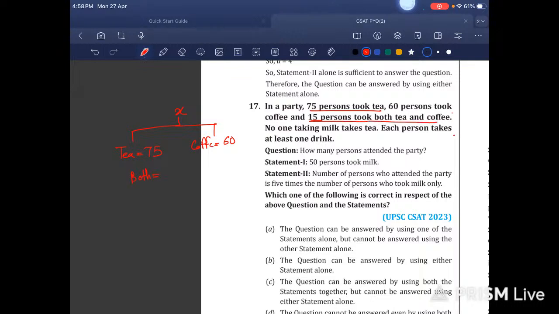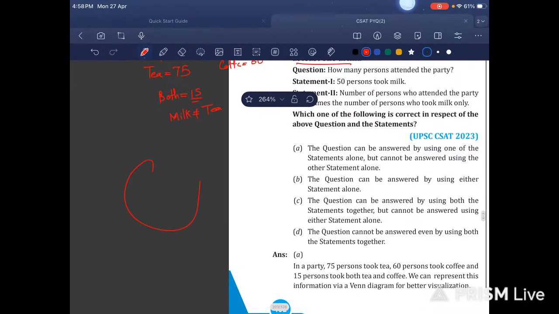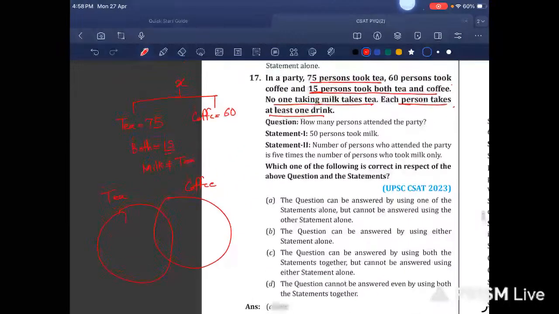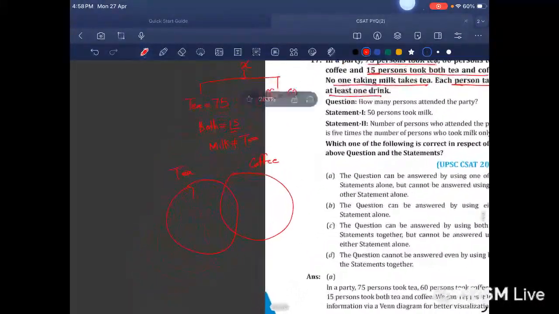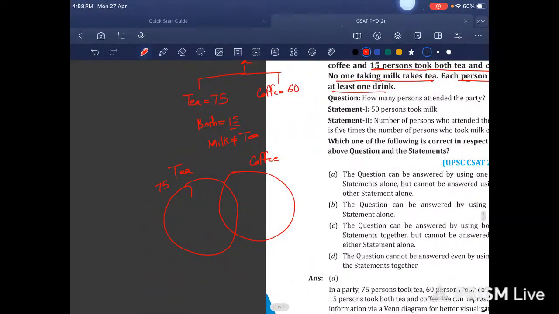They are telling me that both is 15. No one taking milk takes coffee. So milk is not equal to coffee. No one taking milk takes tea. Each person takes at least one drink. Okay. Tea, coffee. 75 persons took tea. 60 persons took coffee. Both are 15.